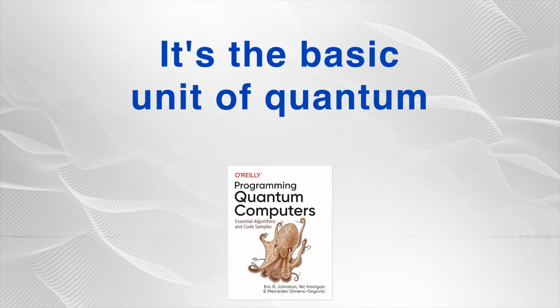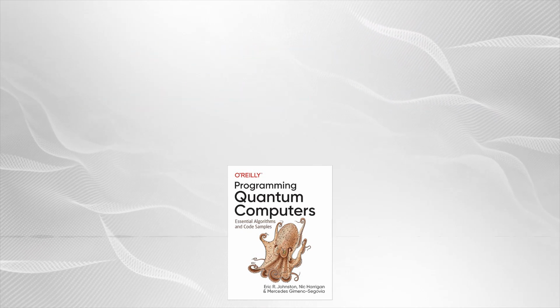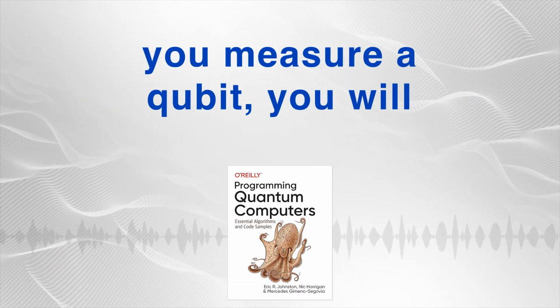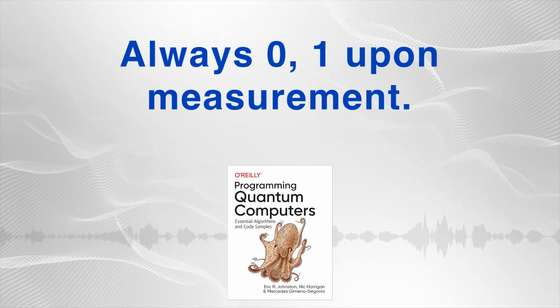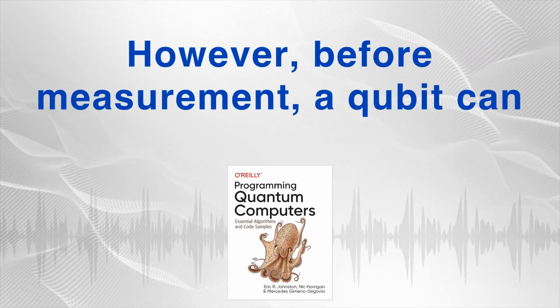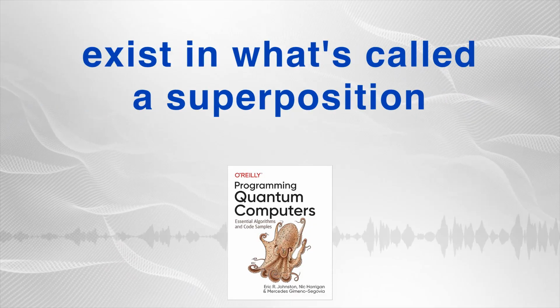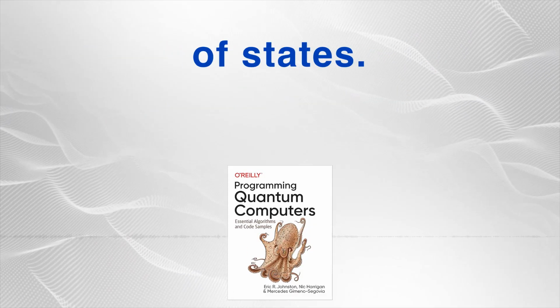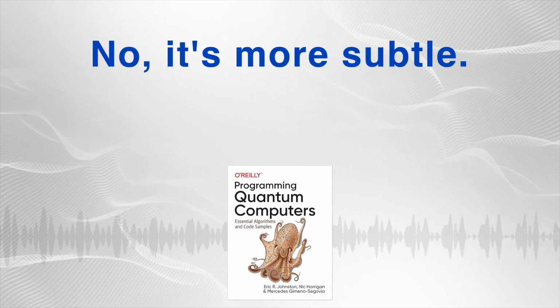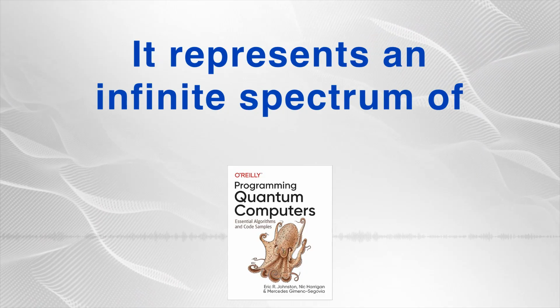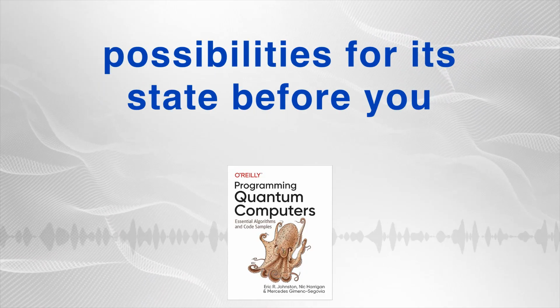Okay, the qubit. It's the basic unit of quantum information. Now, like a conventional bit, when you measure a qubit, you will always observe either a 0 or 1. Always 0 or 1 upon measurement. Got it. However, before measurement, a qubit can exist in what's called a superposition of states. And that's not just a 50-50 chance like a coin toss. No, it's more subtle. It represents an infinite spectrum of possibilities for its state before you observe it.